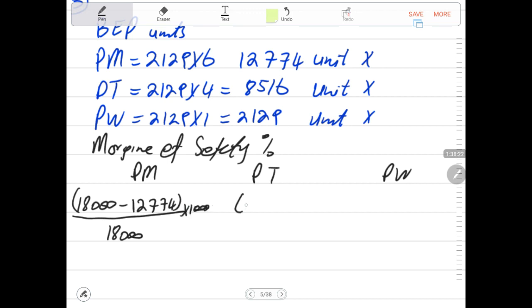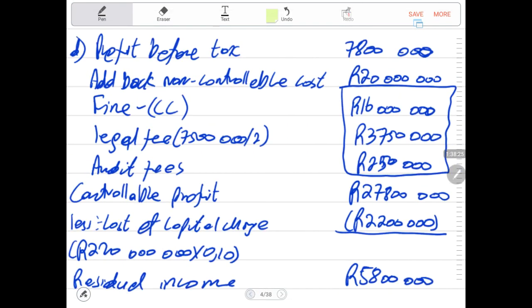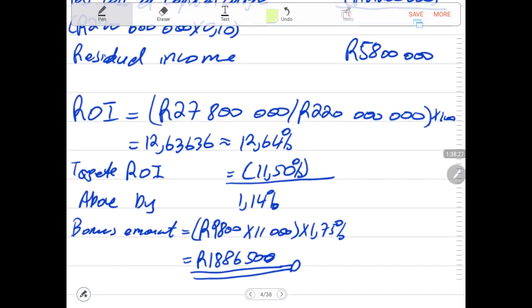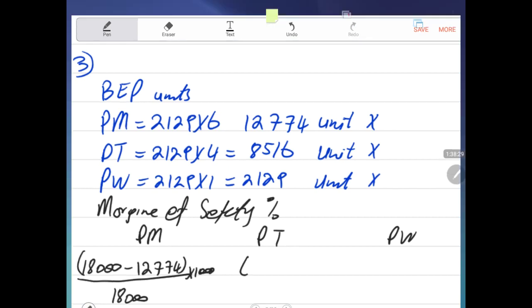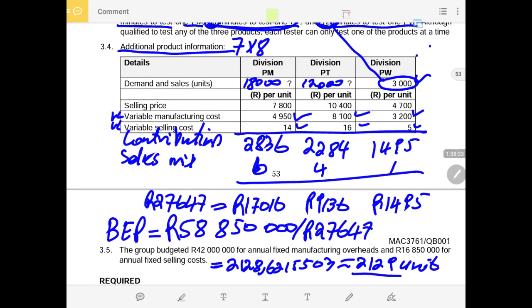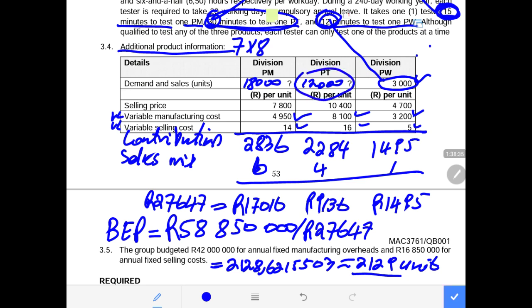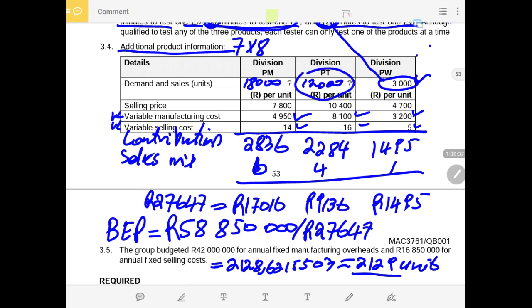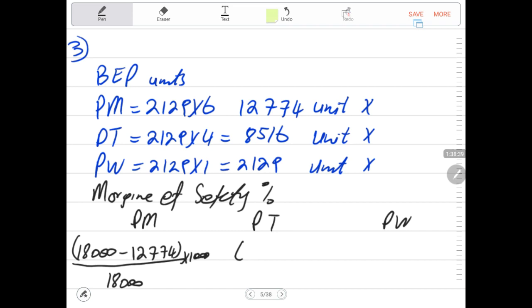Expected sales here are, I'm not sure if I do have the expected sales in here. Expected sales, I think 12,000. Yes, expected sales is 12,000. It was provided also above. Expected sales are 12,000 minus sales at the break-even point 8,516.